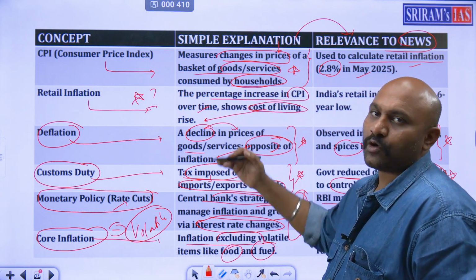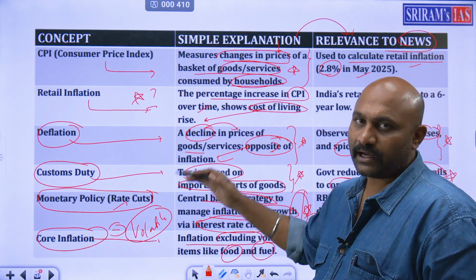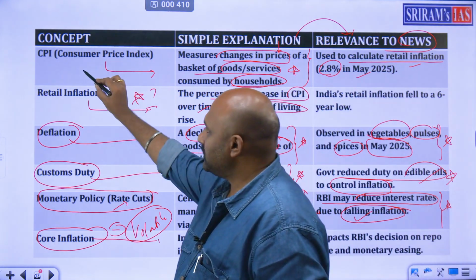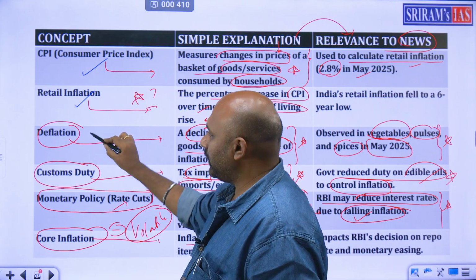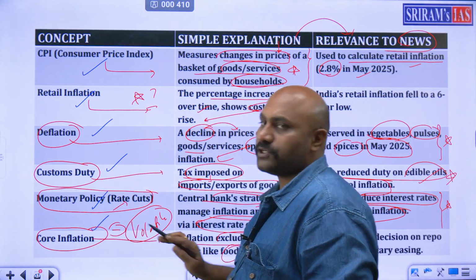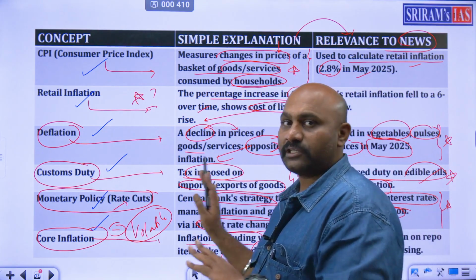So these are the major concepts which are there in the article. Therefore all the concepts are clearly covered. So have a quick glance. CPI we have done, retail inflation, deflation, customs duty, monetary policy we have done, and core inflation also we have done. These are all the major concepts involved in this particular topic.